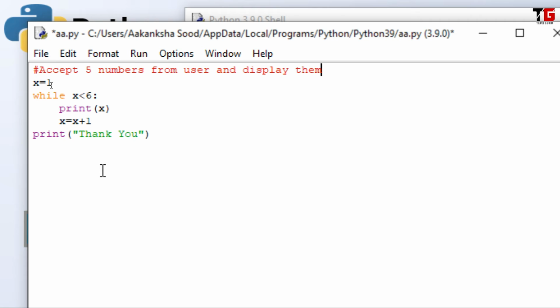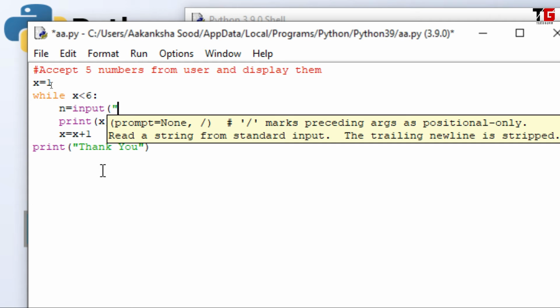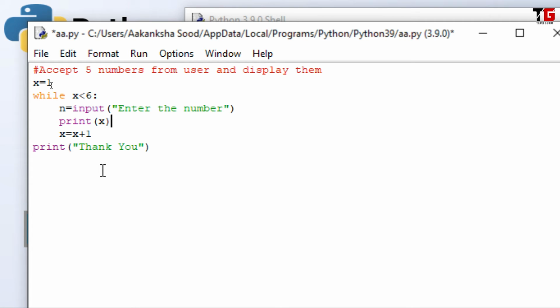Alright. Friends, consider now you want to accept 5 numbers from user and then you want to display them. So our count will be same because we have to start with 1 and we have to move till 5. But the coding inside the while loop will change. We have to accept the number. So I declare a variable n, and to accept its value I am using input function. Enter the number. Then I accepted the number in n, so I will display n instead of x. Let's save the file and run.